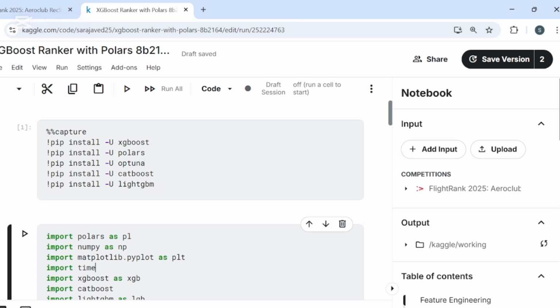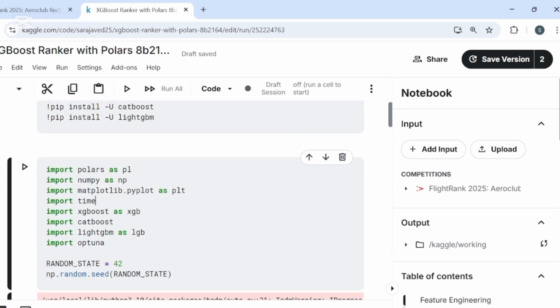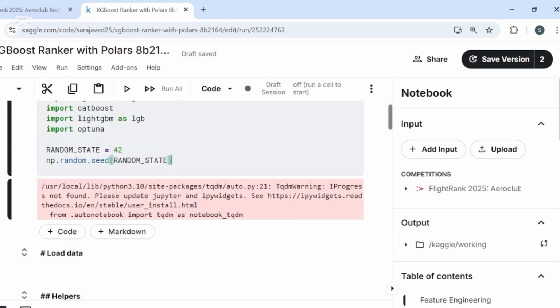Next, we import these libraries into our session. The most important one here is import polars as pl. Polars is a modern, incredibly fast data frame library that's a great alternative to Pandas, especially for large datasets like this one. We also import our modeling libraries and set a random underscore state to ensure our results are reproducible.